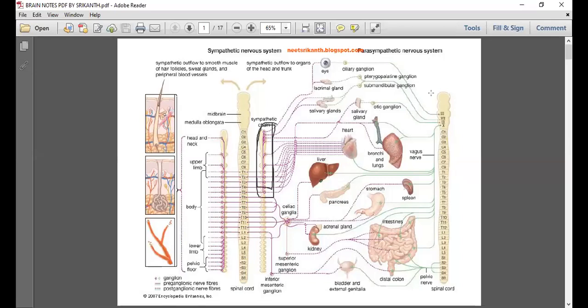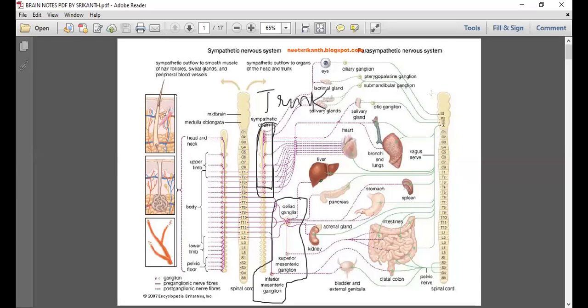Yeah, these are the ganglia. Sympathetic chain or trunk ganglia. We use it to say that sympathetic ganglia are of two types. So, trunk ganglia, and the other type is collateral ganglia. Collateral ganglia are of three types: celiac, superior mesenteric, and inferior mesenteric.